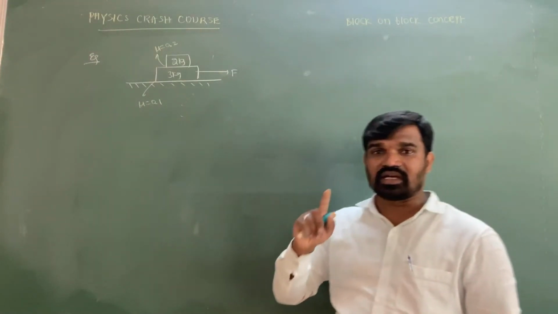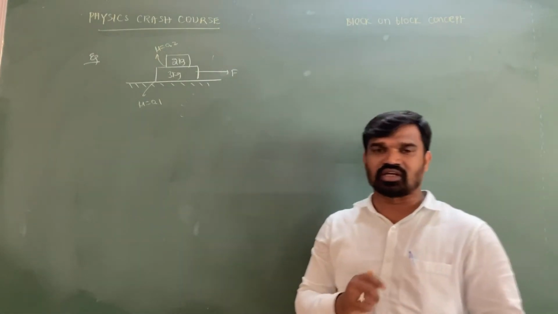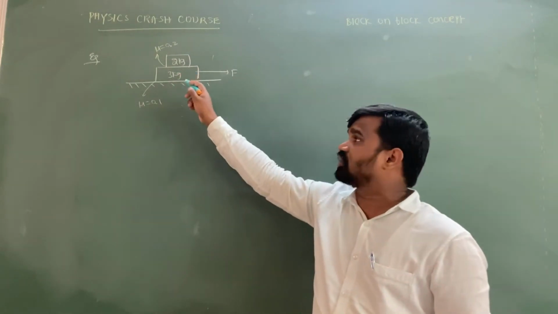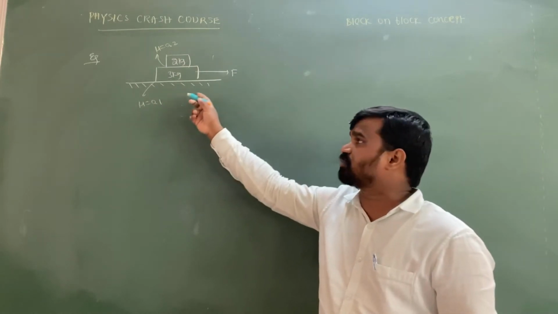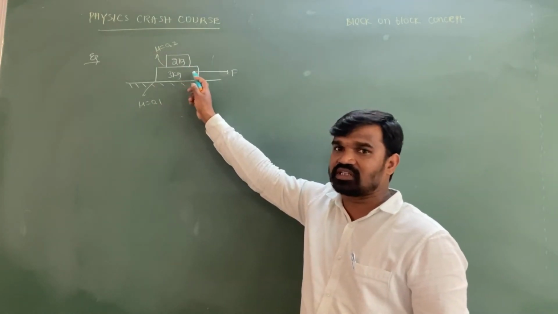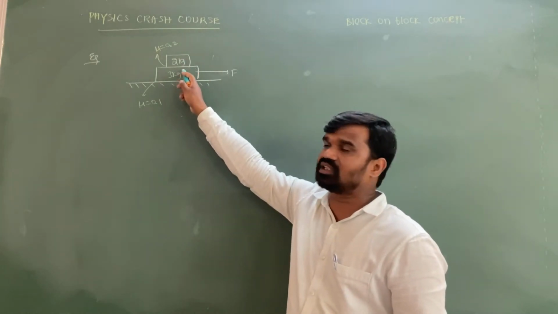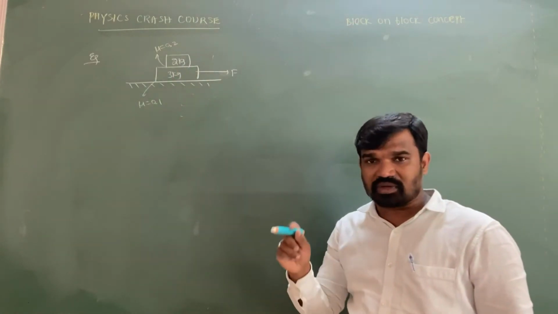Why? Because static friction is the friction which comes into play between two surfaces which are at rest relative to each other. If the 2 kg block and the 3 kg block both have the same acceleration, then the 2 kg block will not slip with respect to the 3 kg block. As the 2 kg is not slipping with respect to the 3 kg, both are at rest relative to each other, so the friction which comes into play between the 2 kg and the 3 kg must be static friction.